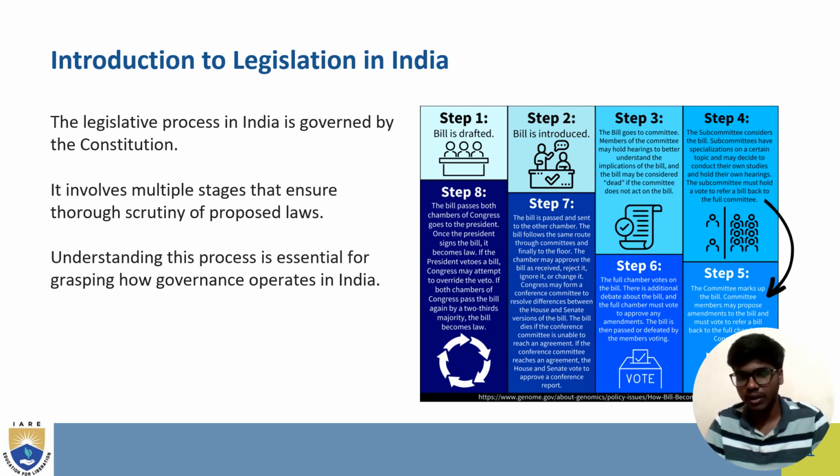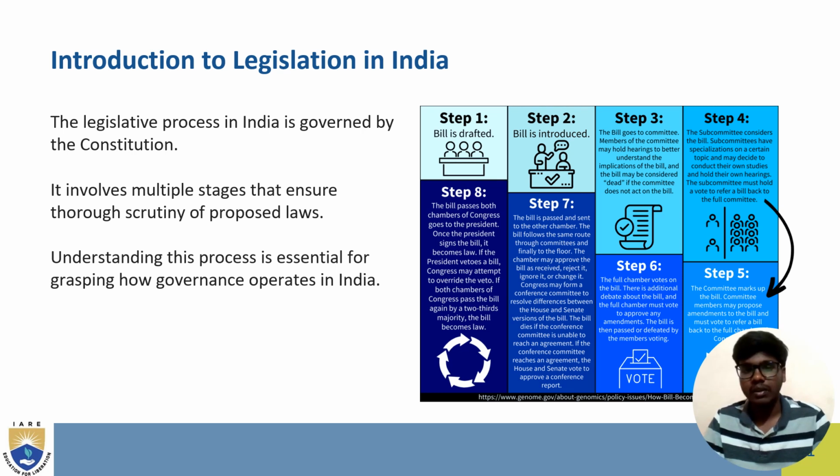There is an additional debate of the bill, and the full chamber must vote to approve any amendments. The bill is passed or declared by the members voting. In step seven, the bill is passed and sent to the other chamber, and the bill follows the same route.